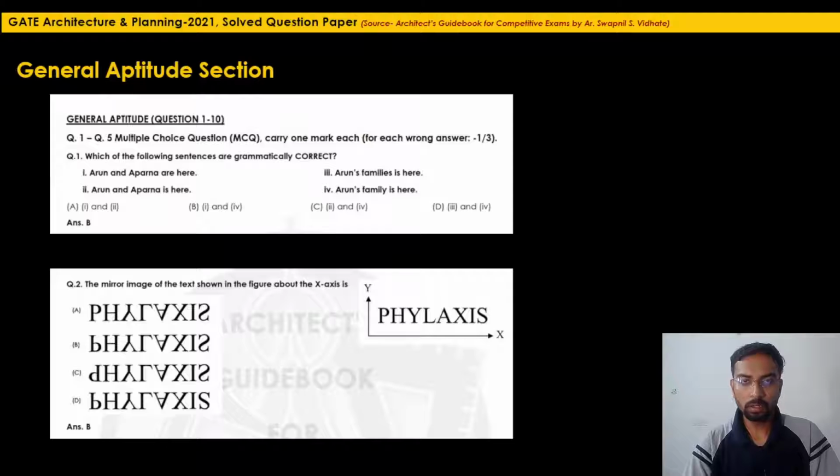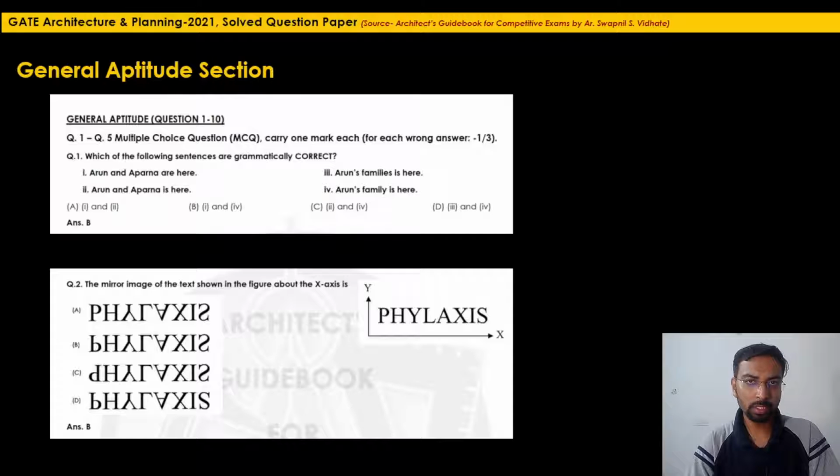So let's start solving the questions from this particular GATE 2021 question paper one by one. The first section is the general aptitude section. Compared to last year, this section of this year was a bit easy to solve. This particular section includes 10 questions.